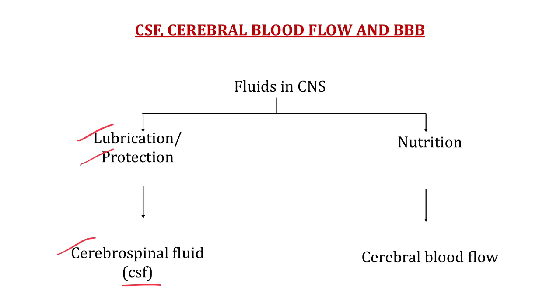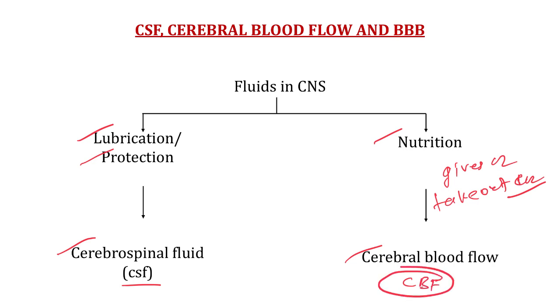Now the second fluid system. This second fluid system is exclusively for nutrition. It gives oxygen and takes out CO2, carbon dioxide. So the second fluid system which gives nutrition to our brain gives oxygen and takes out the carbon dioxide. This fluid system is the blood flow to our brain. This is cerebral blood flow, CBF.